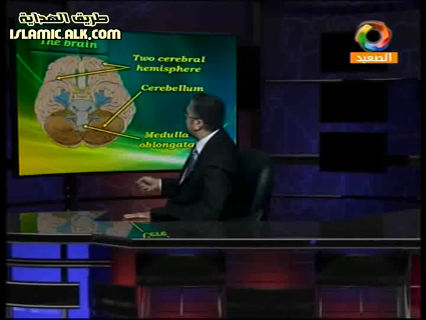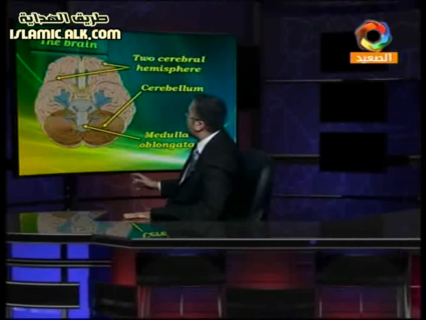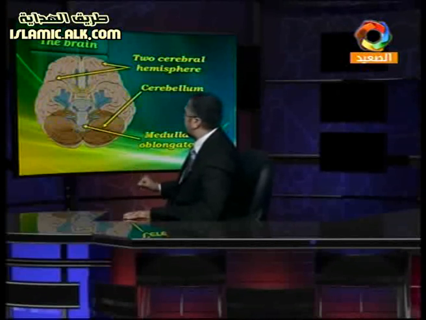And after that we have the medulla oblongata. It is the last part of our brain, responsible for involuntary actions like heartbeats, respiration during sleeping, anything that happens in our body without control. So involuntary actions are controlled by the medulla oblongata. In the end, the brain has three parts: cerebrum, cerebellum, and medulla oblongata. Let's go see the function of each one of them.